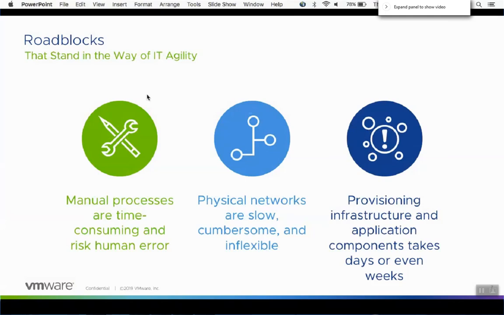And that is a lengthy conversation with customers because it causes them to sit down and think, what am I doing manually? And some things customers don't even think about. It's just part of what they've done time after time. And so what we really try to do is to cause them to think through that process. And we've had really good results of that. Okay. So those are some of the roadblocks.